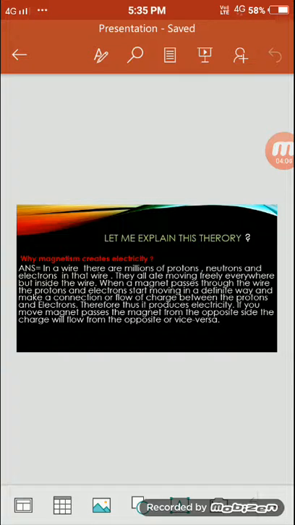And if you now move the magnet from downward to upward through the wire, the needle of the galvanometer will move to the opposite side. And if you move it from forward to downward, the needle of the galvanometer will move to the right side. This is the theory of why magnetism creates electricity.